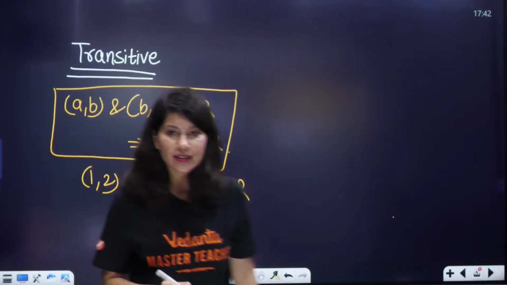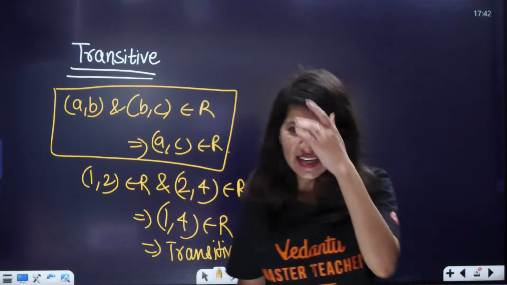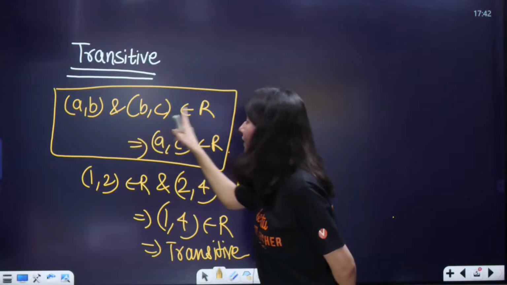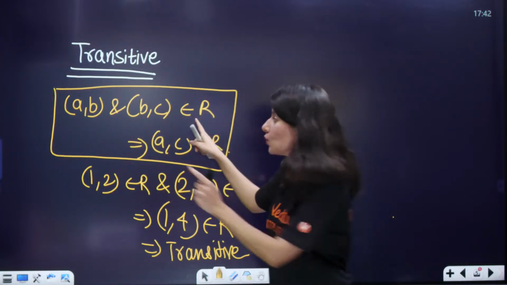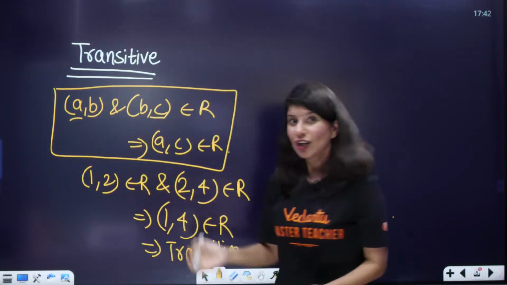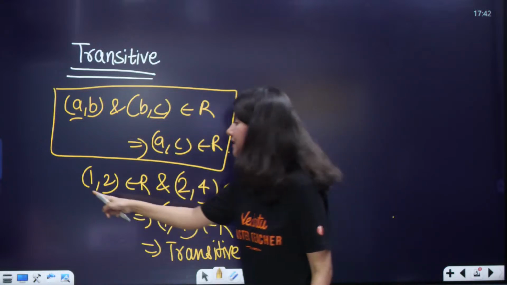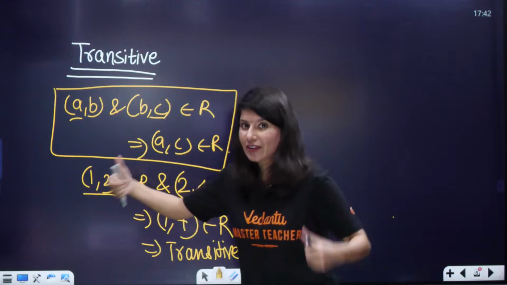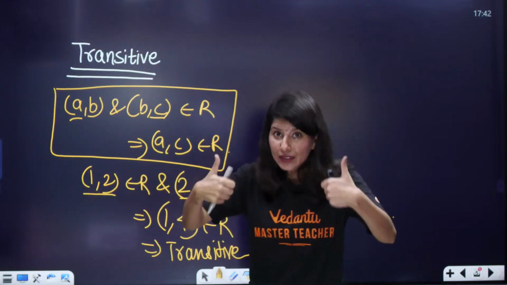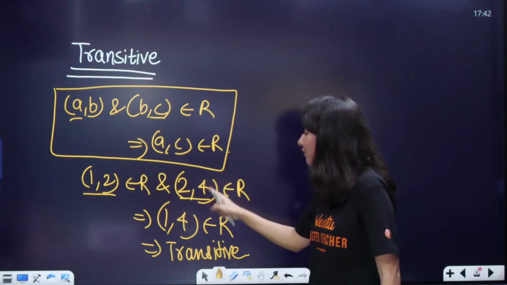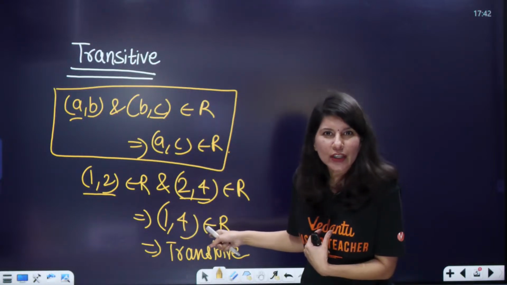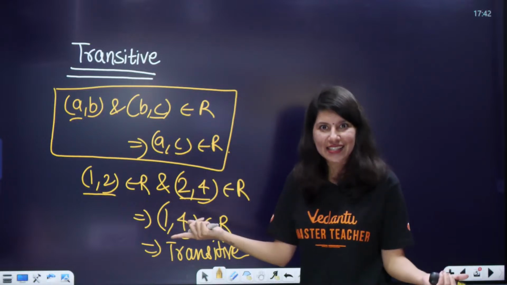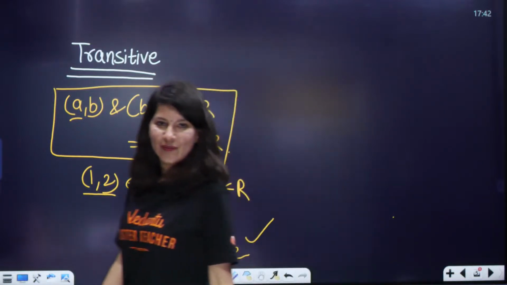Are you getting my point? Yes, absolutely. A comma B and B comma C both belong to R. If they belong to R, then A comma C, first and last, should also belong to R. So in our case, 1 comma 2 and 2 comma 4 belong to R, because 2 is divisible by 1 and 4 is divisible by 2. So is 1 comma 4 belonging to R? We need to check. 4 is divisible by 1. Yes, that means it is transitive.